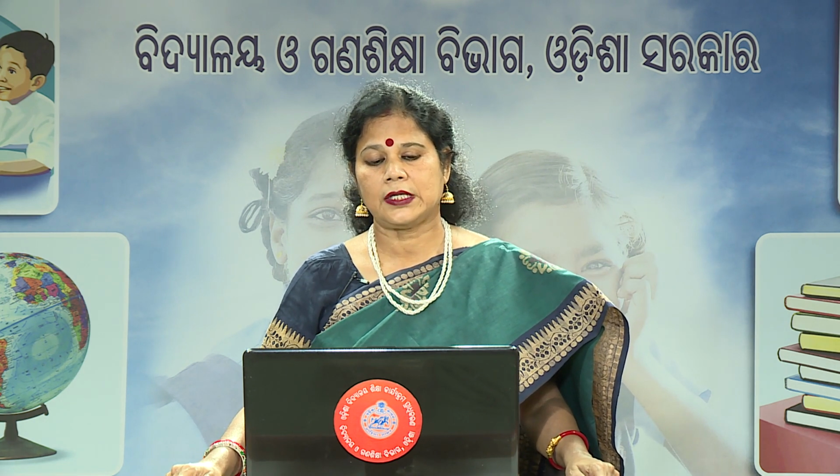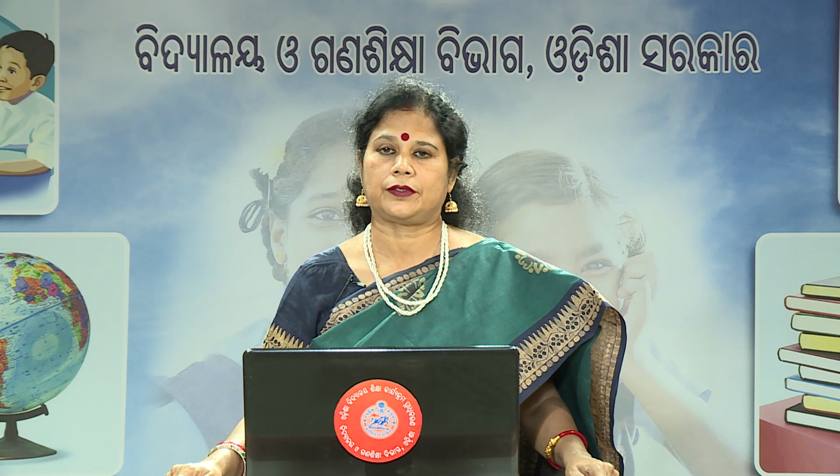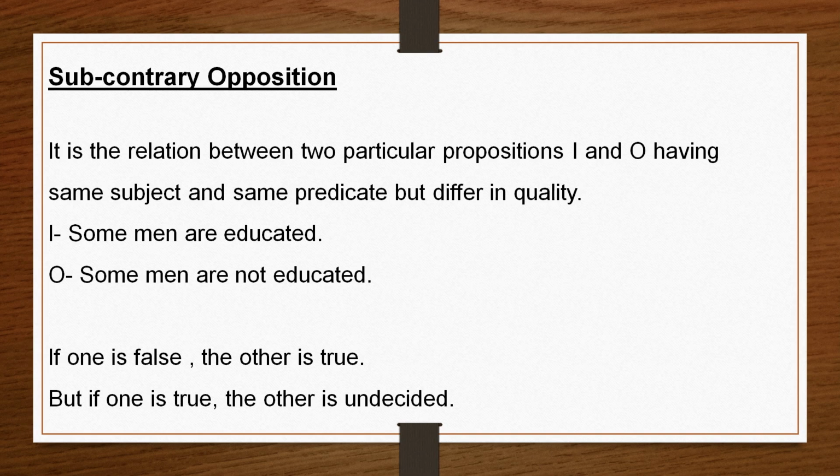But if we say some men are educated is a true proposition, then what about some men are not educated? It may be true, may not be true. It is undecided. Both can be true together. We can say some men are educated is true, some men are not educated is also true.